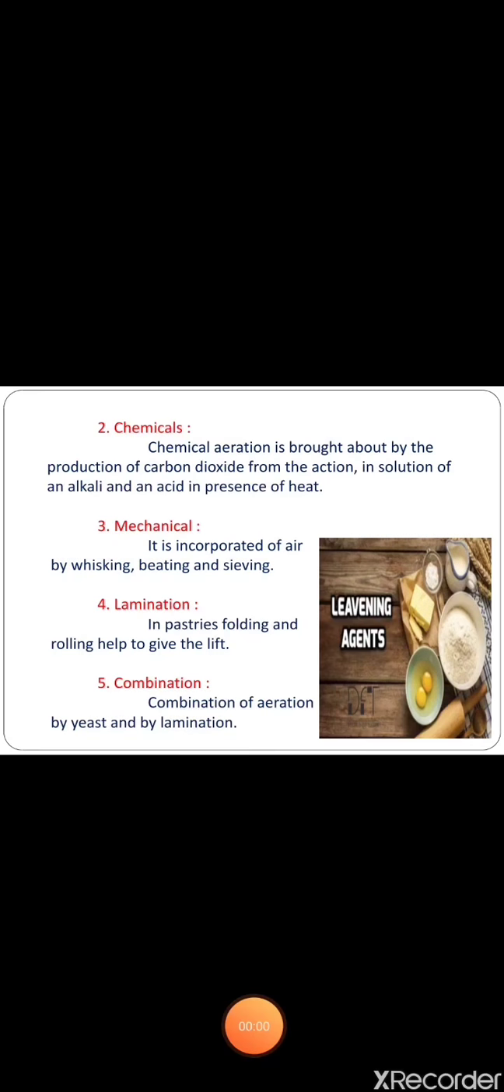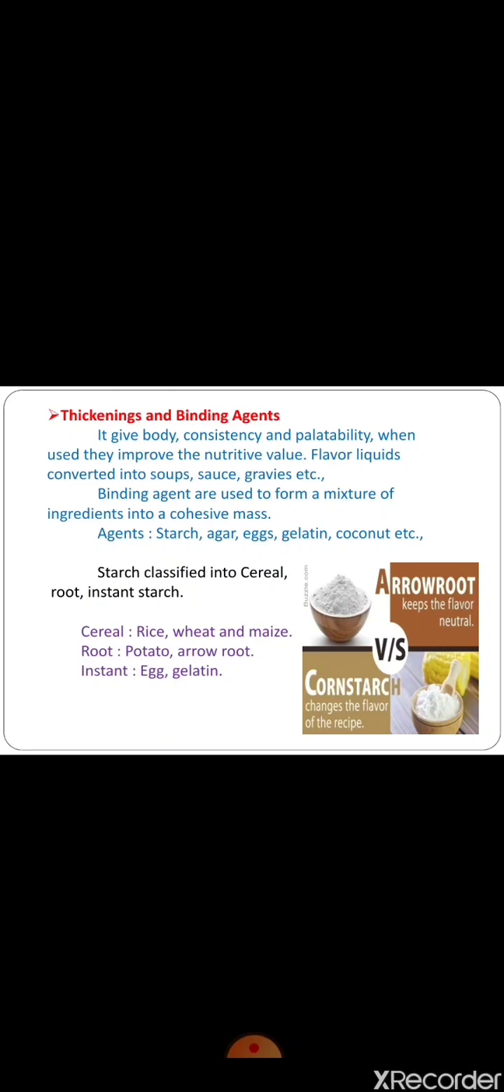Next, thickening and binding agent. Thickening agents give body, consistency and palatability. When used, they improve the nutritive value. Flavored liquids are thickened and converted into soups, sauces, gravies, curries, beverages, mousses, puddings, etc. Binding agents are used to form a mixture of ingredients into a cohesive mass.